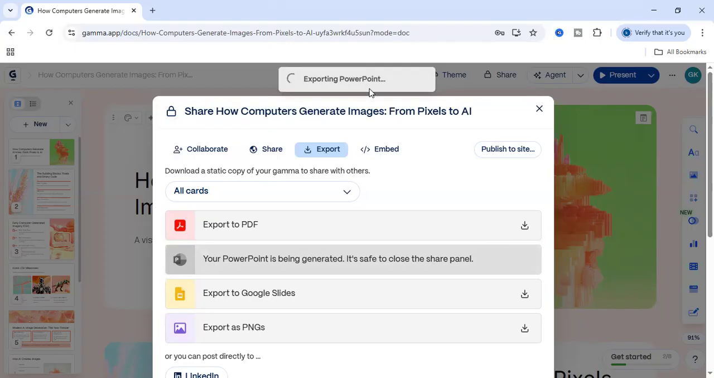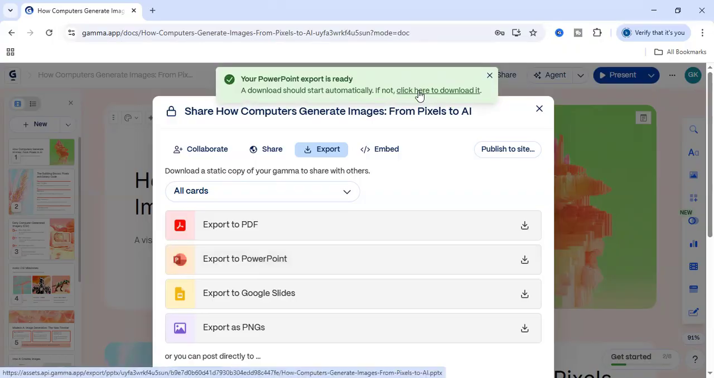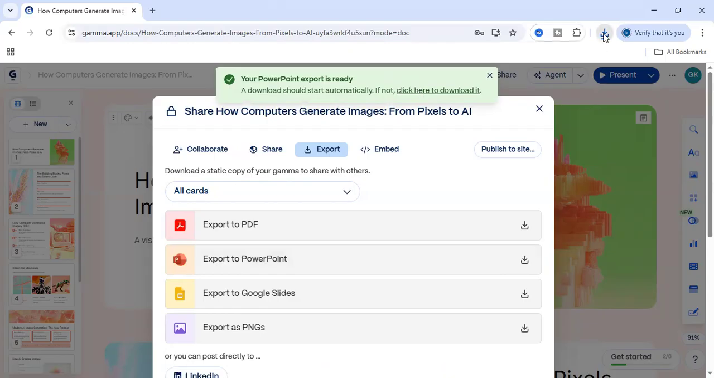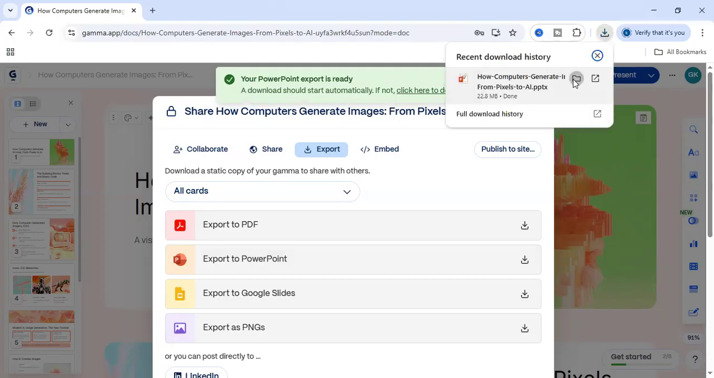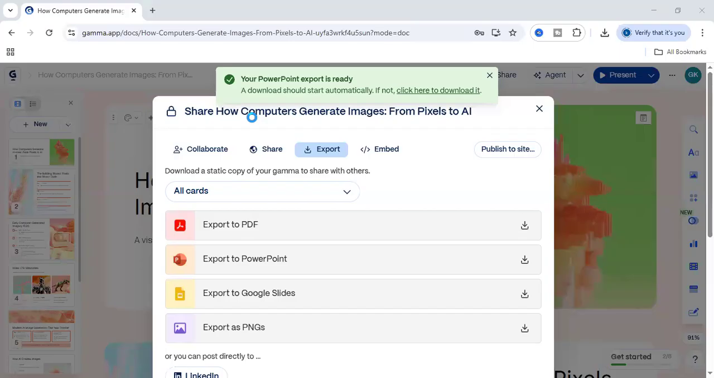So you can see that exporting a PowerPoint presentation has been started. Click here to download it. Your download should start automatically. Okay, it's already started in my case. Yes, friends, it already completed also. We can open and see whether it is good to see or not. Here we can see like this. It's already editable and all the things.